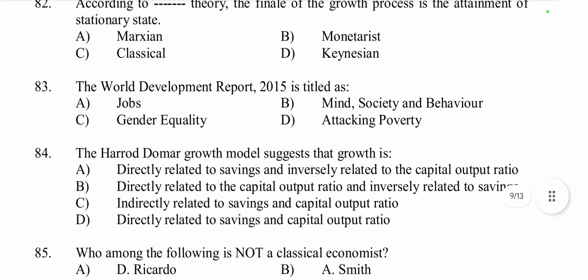Then question number 83. The World Development Report 2015 is titled as Jobs, Mind, Society and Behavior, Gender Equality, or Attacking Poverty. It was Mind, Society and Behavior. This report explores how a better understanding of human behavior can improve development outcomes.